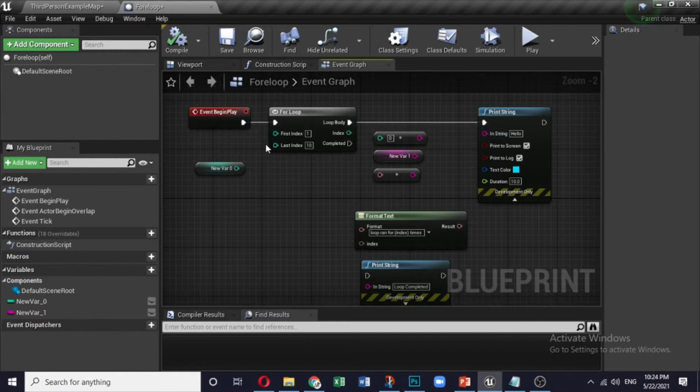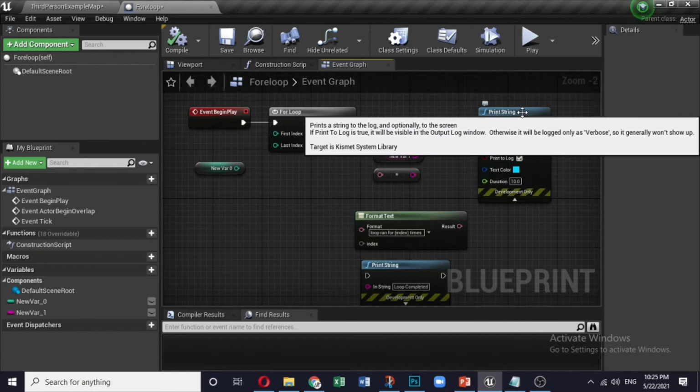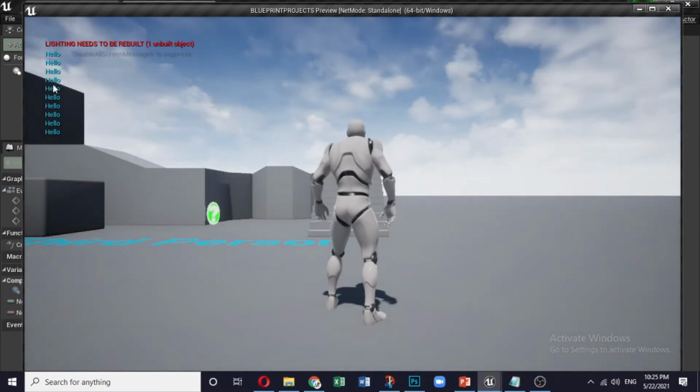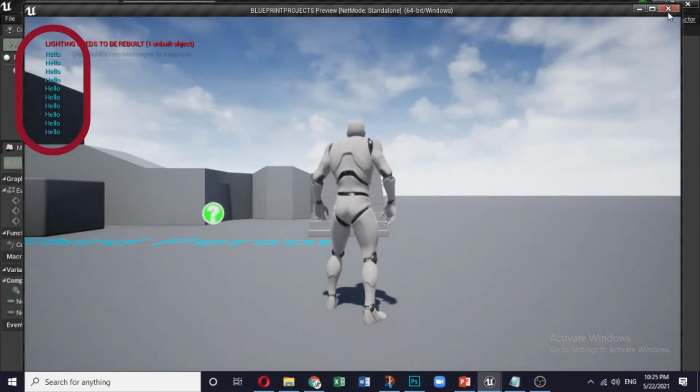Now the for loop has a part called the first index, which we have assigned a certain number, and the last index, which we have assigned a certain higher number, and the loop body is connected to the Print String. Now as we have said, in the for loop it will start printing hello, and then it will check, and for 10 times it will keep on printing hello. It's already been compiled. Let's check this. Here we can see hello hello hello coming 10 times.